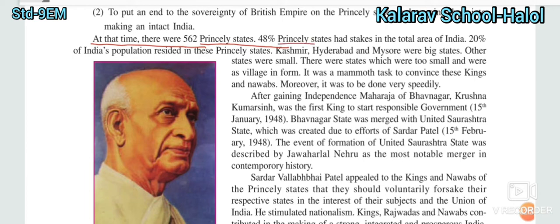48 percent of the total area of India was in the princely states, and 20 percent of the Indian population resided in these princely states. Friends, at that time there were three big states: number one Kashmir, number two Hyderabad, and number three Mysore. The other states were small. Some states were so small that they were in the form of a village.